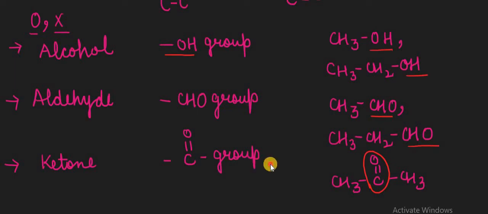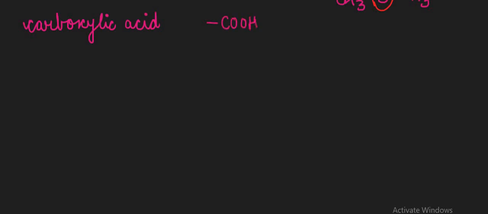So these are the examples, and a few things about the other members rather than the hydrocarbons. Now moving on to the next case, carboxylic acids. I hope you know about carboxylic acids. I'm just giving you the group, that is the COOH group, which is present in carboxylic acids.